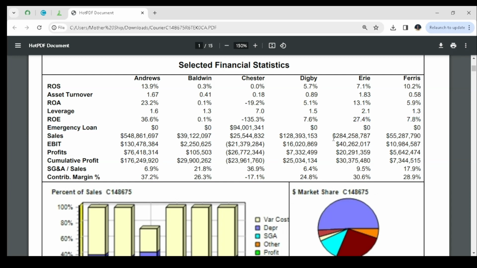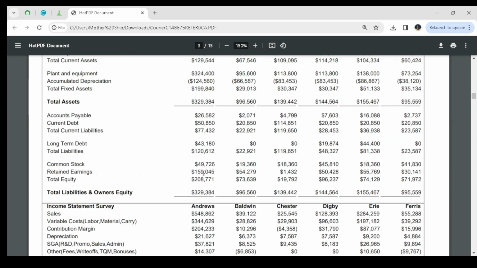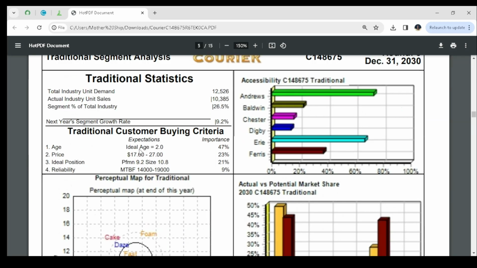Our sales for the last round were 284,258,787, and we had a contribution margin of 30.6%. So that's it about our performance or our financial statistics in the last round. So I'm going to take you through each and every segment in the report before we make our decisions. We shall start with the traditional segment.